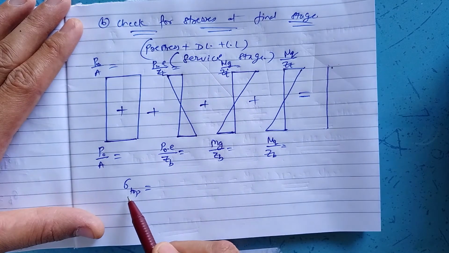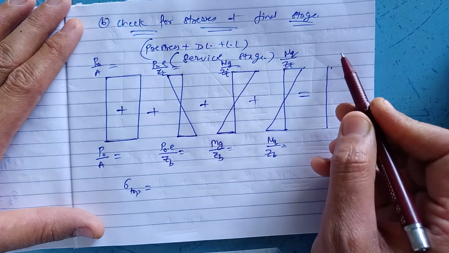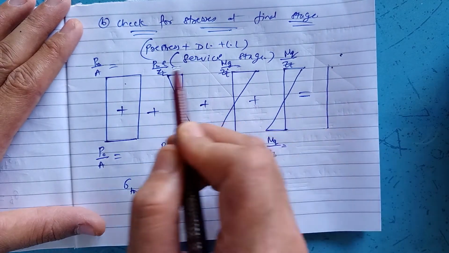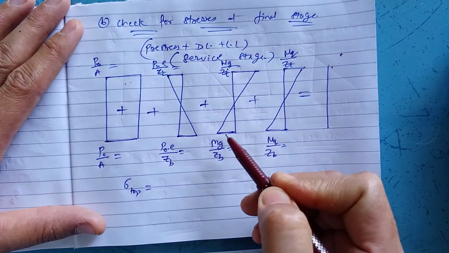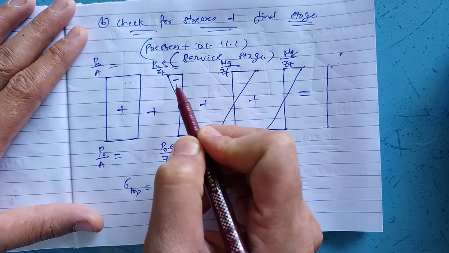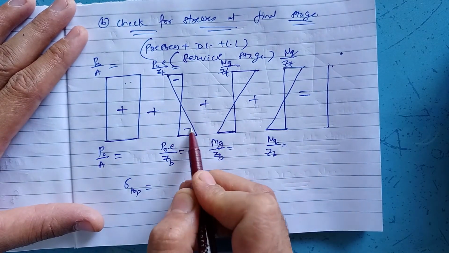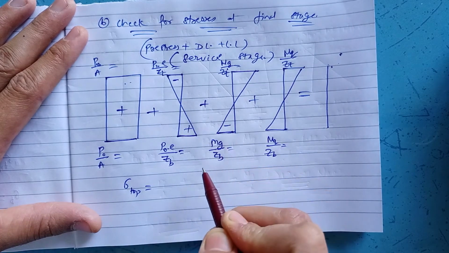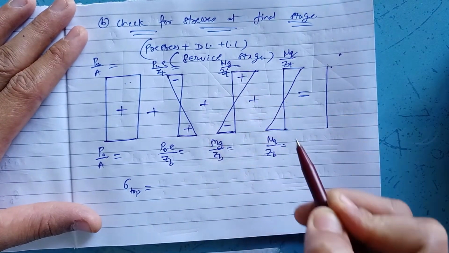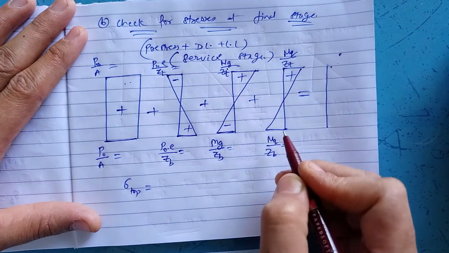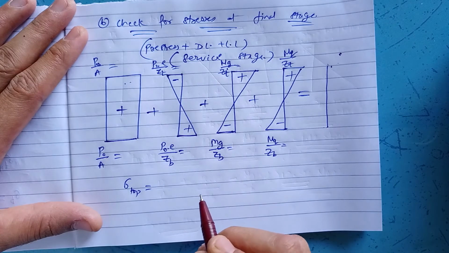I would like to make it clear that sigma top, the stress at the top extreme fiber, is the algebraic summation of all the stresses at the top extreme fibers. When the pre-stressing force is applied, the section at the top will be in tension and the section at the bottom will be in compression. Due to dead load moment, the bottom will be in tension and the top in compression, and due to live load moment, the top will be in compression and the bottom in tension.